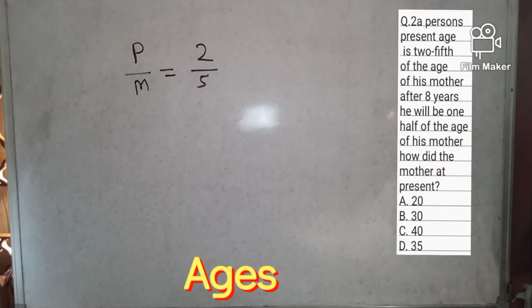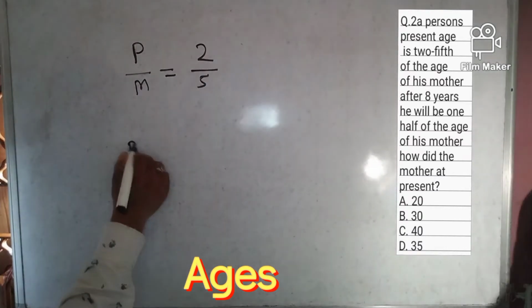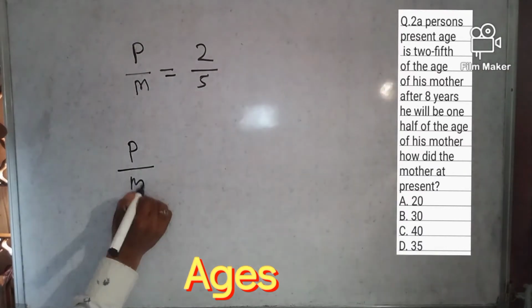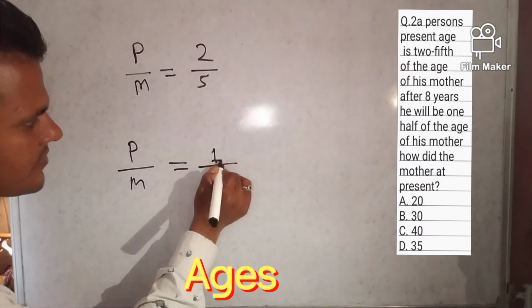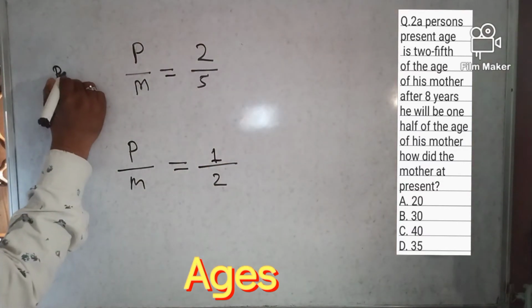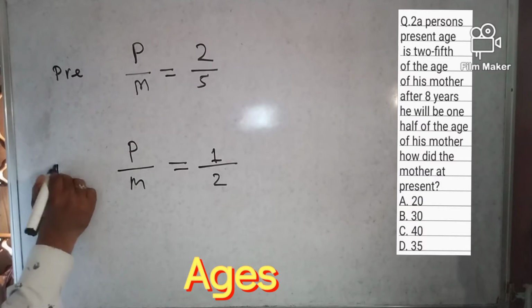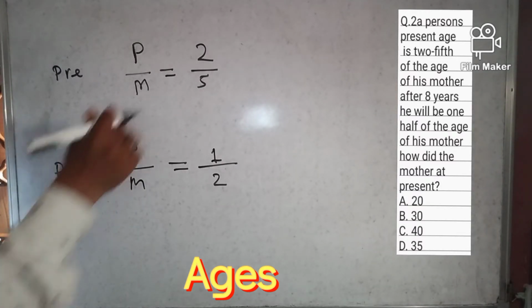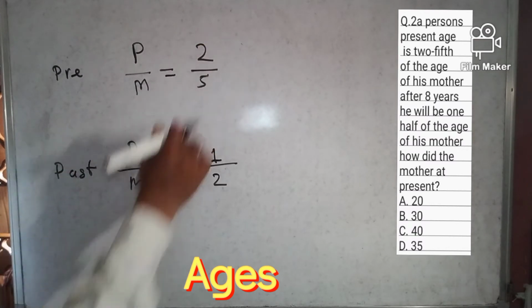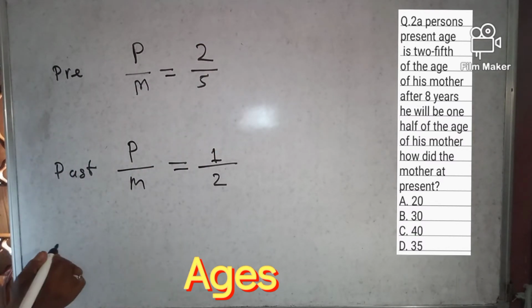8 years hence, he will be 1/2 of his mother's age. So suppose this is the person and this is the mother. If the mother is 2, then half is 1. This is present and this is future. The present ratio is 2:5, so we have to add 8 years.